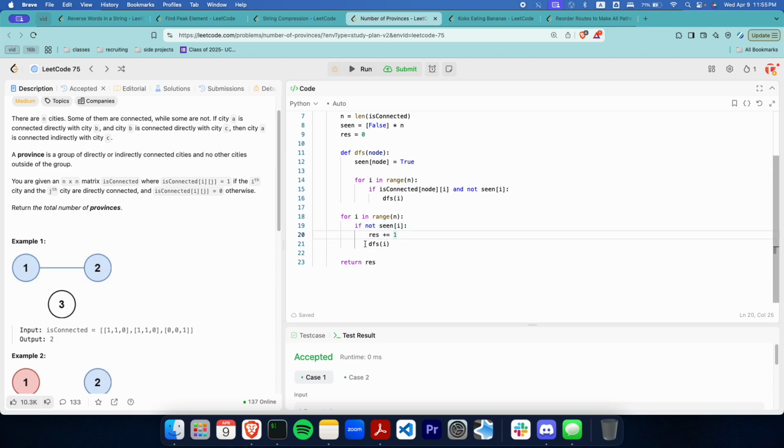We're going to increment the number of provinces to be 2 now, and we're going to do DFS on this node, and then set that node to be true, so everything has been seen. Then when we iterate through the entire array, all of them are going to be true. It doesn't matter what the values are inside of here, since we need to have this second condition in order to go inside of DFS. And that should be the solution.